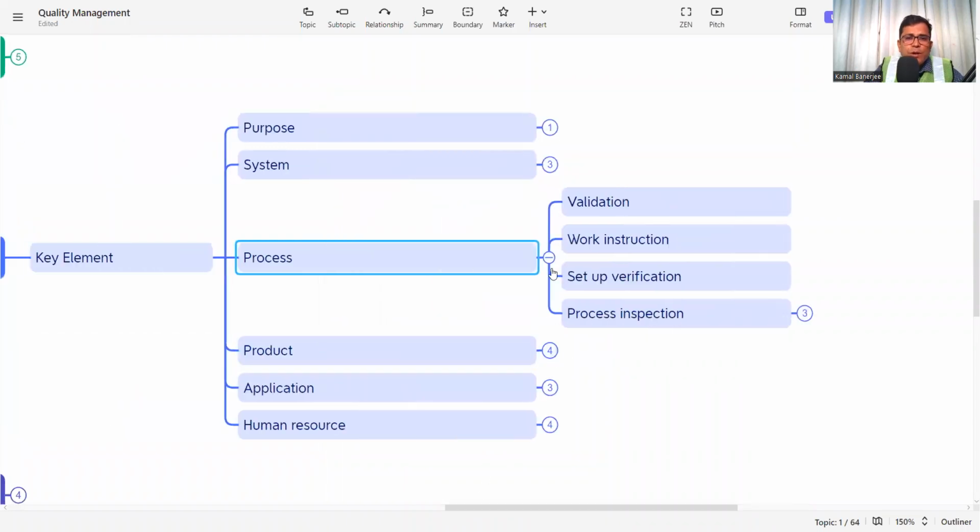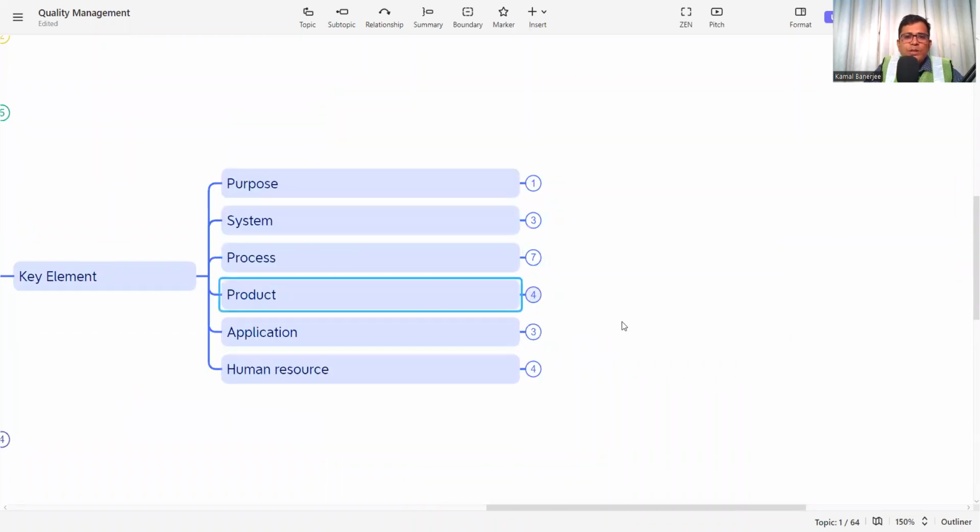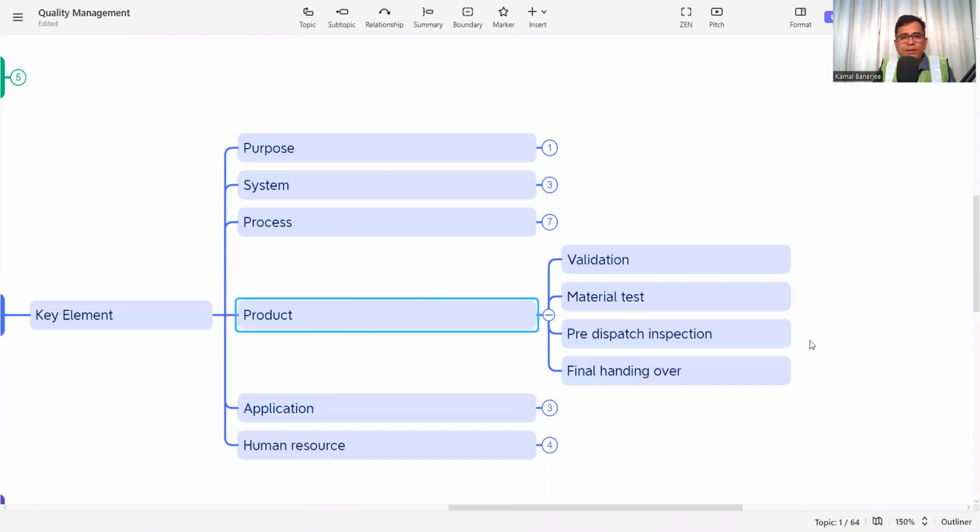The next is product. What is product verification? That is validation, the material test, pre-dispatch inspection, and final handing over. The product is the ultimate handover we have to deliver. So what is the validation? Whatever product we will deliver, everything should be validated by the higher management or by the client. Then the material test.